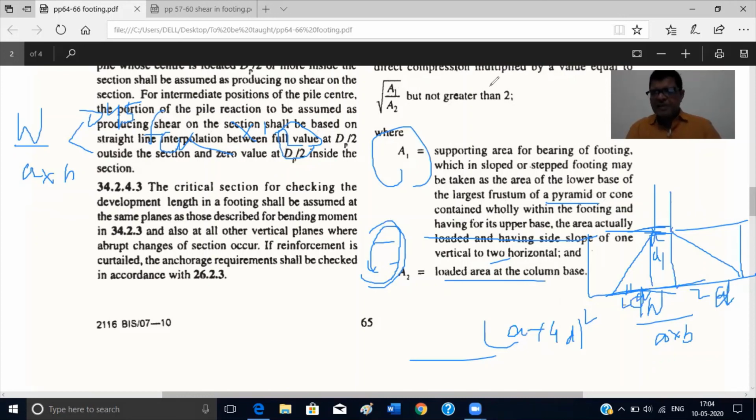So these are the steps for the design. Once you have checked all these things, then you have the detailing of reinforcement. All the details we will discuss in an example problem, and this concludes these guidelines for the design of isolated footings. Have a nice